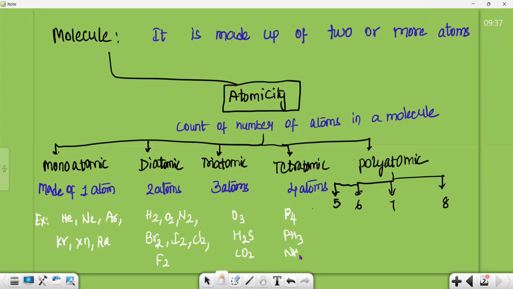You can take NH3, you can take NF3. So all these are tetraatomic. Coming to 5. 5 is for pentaatomic. So pentaatomic are 5. The count is going to be 5. So CH4, CCl4. In CCl4, tell me what elements are present, Srivatsa?